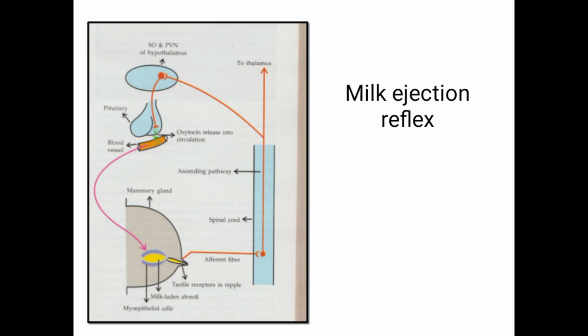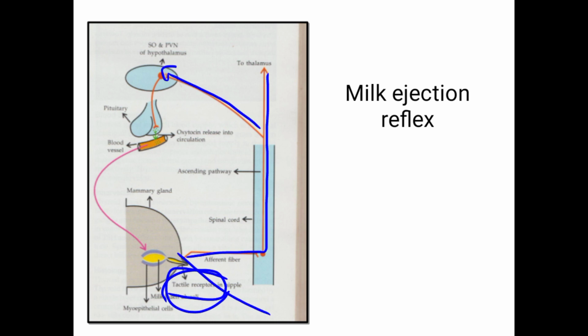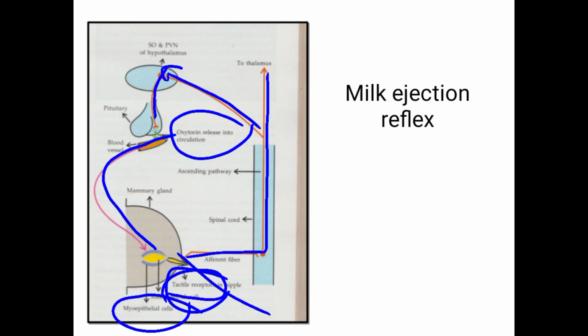You can see here that tactile receptors are present. When the baby suckles, these receptors get stimulated, and the afferent fibers through the spinal cord reach the hypothalamus, which stimulates the posterior pituitary to release oxytocin. Oxytocin is released into circulation, reaches the breast through the blood vessels, and causes contraction of the myoepithelial cells. Then the milk stored in the alveoli of the milk duct is ejected into the baby's mouth. That is about the milk ejection reflex.